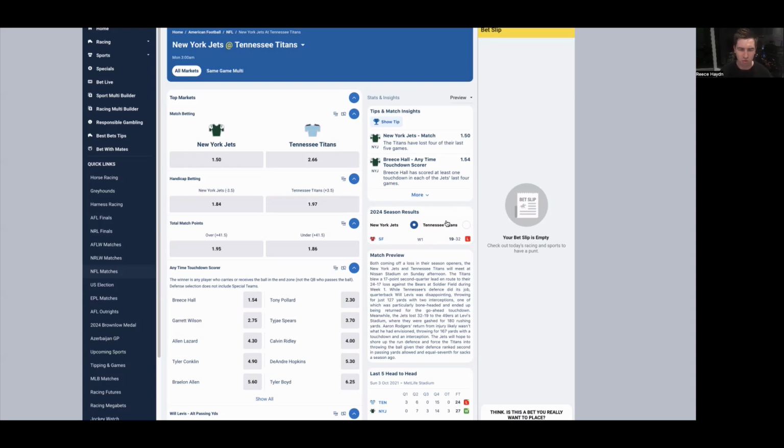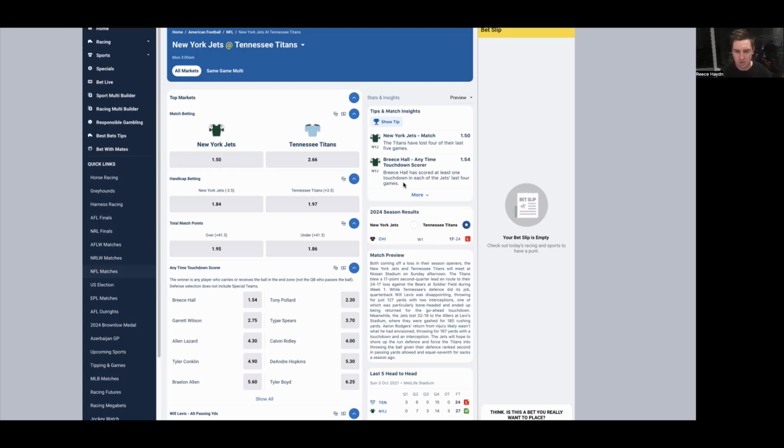I think they would have thought they would have been able to give the 49ers a bit more of a game, especially without McCaffrey playing for them. However, 49ers dominated that matchup. Aaron Rodgers didn't really have the best game. I think he's going to have a better game this week.